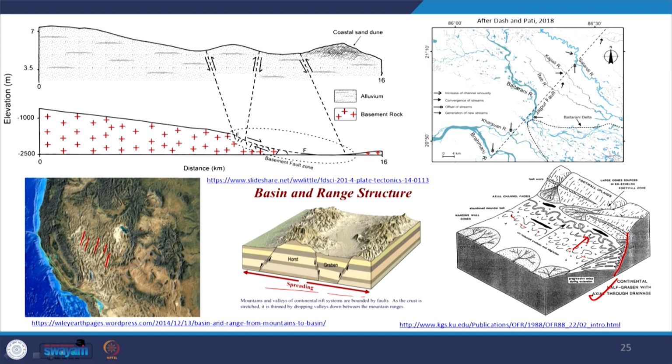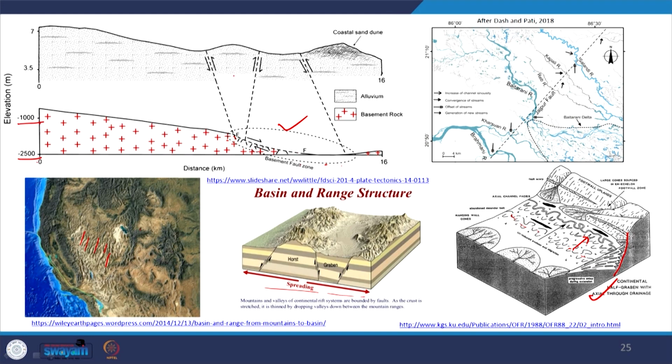Similarly, here is another example of a surface structure and how it is affecting the surface. Here is the basement fault zone in the Indian east coast. If you see the basement fault zone, it exists thousands of meters below, from 1 kilometer to 2.5 kilometers below.